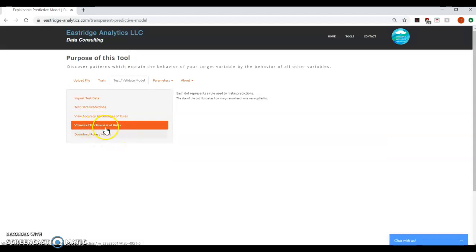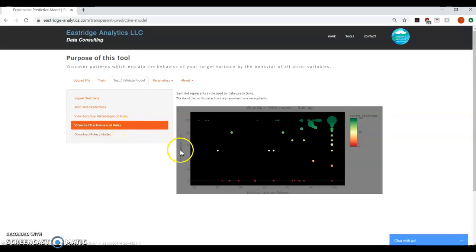Next, we can click on the Visualize the Effectiveness of the Rules tab. This graph here shows us the confidence of each rule, as well as how accurate the rule was on the test data. The color of the dot represents how accurate the rule was on the test data, and the size of the dot represents the number of records the rule classified in the test data.